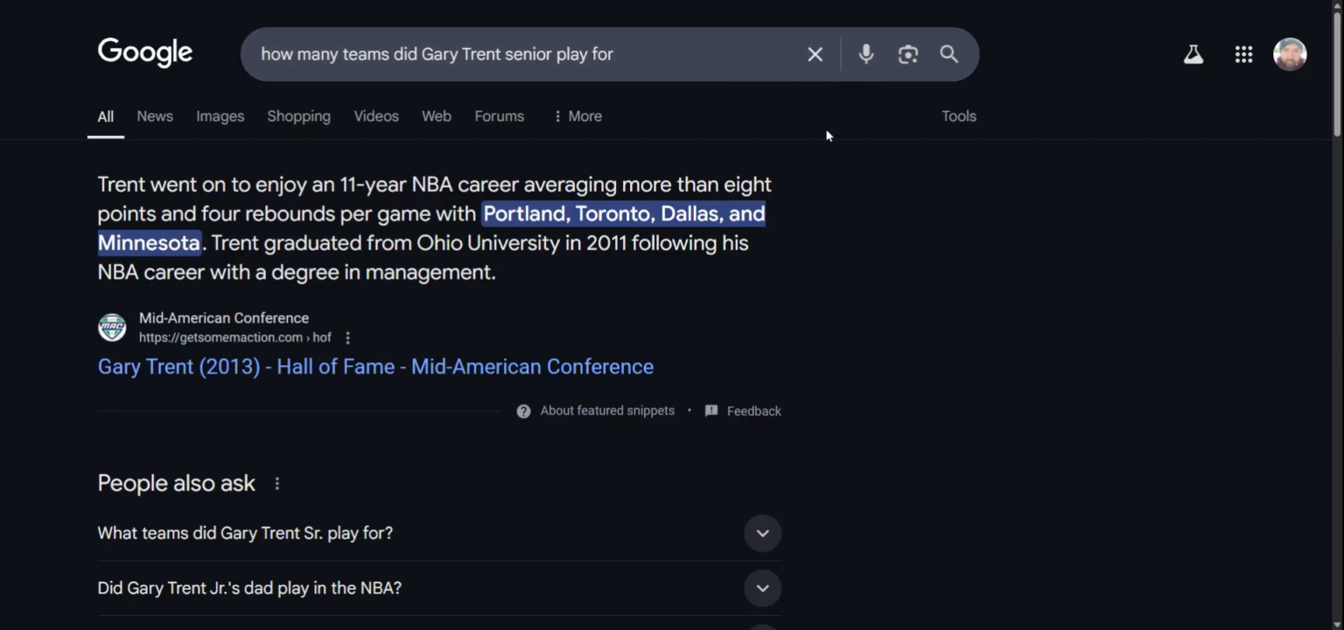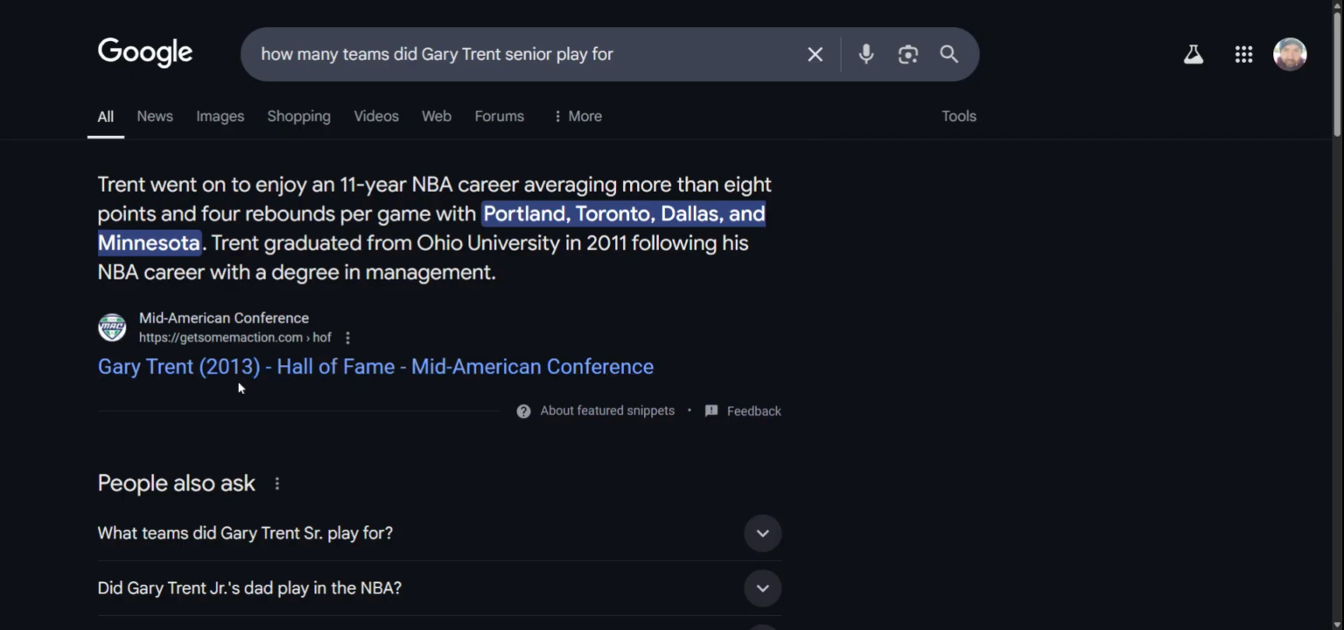According to the Mid-American Conference, Trent went on to enjoy an 11-year NBA career with 4 teams, averaging more than 8 points and 4 rebounds per game with Portland, Toronto, Dallas, and Minnesota. Trent graduated from Ohio University in 2011 following his NBA career with a degree in management. Okay, and you can count on Google to get us that information.